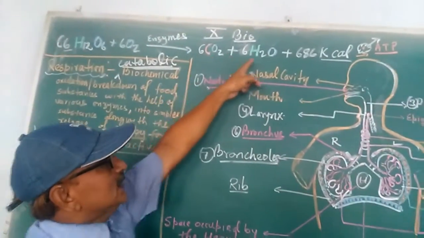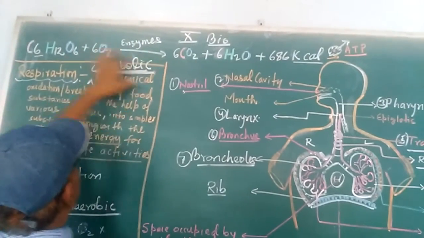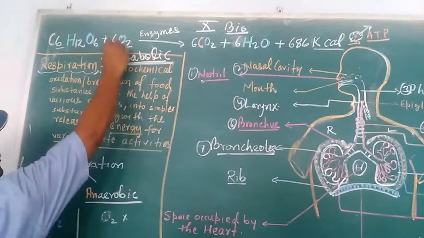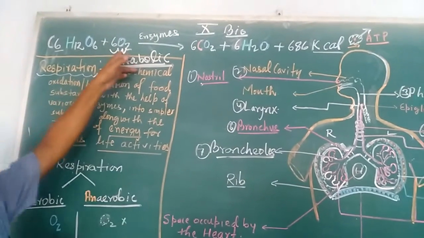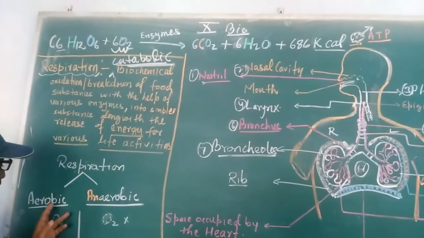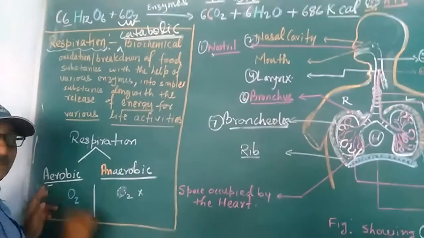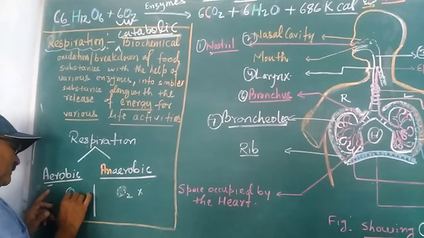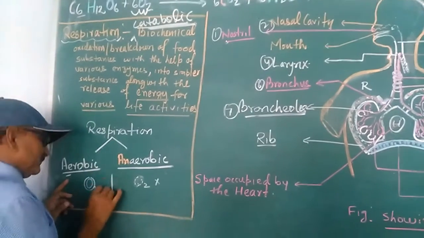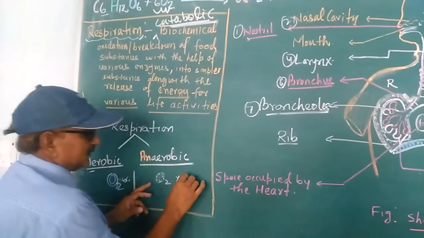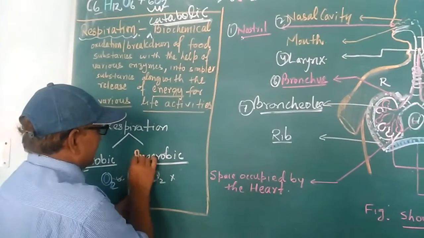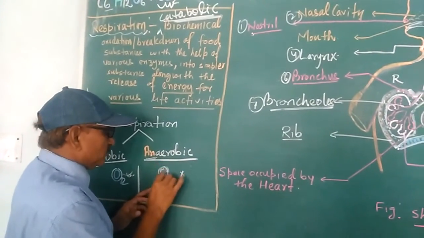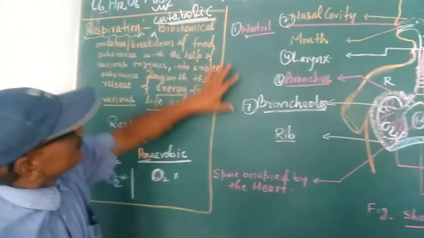Along with the release of water, because glucose contains carbon along with hydrogen, with the help of oxygen, or in the absence of oxygen. Later we will discuss the 2 different types of respiration, aerobic and anaerobic. Aerobic respiration takes place in the presence of oxygen. Oxygen is required here. Some organisms may respire anaerobically, without consuming oxygen.